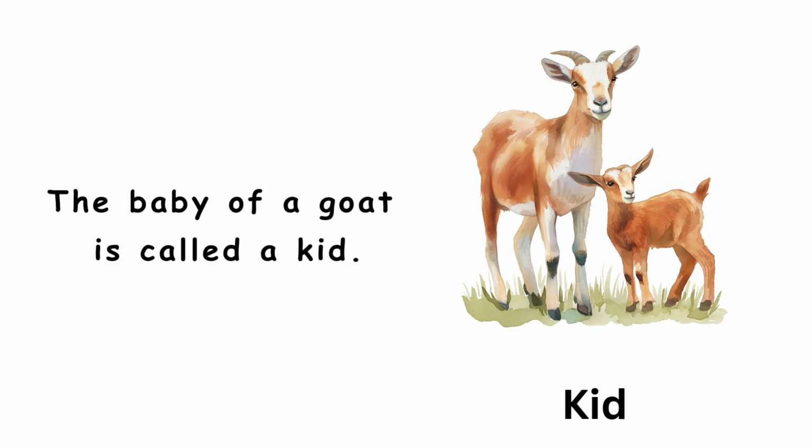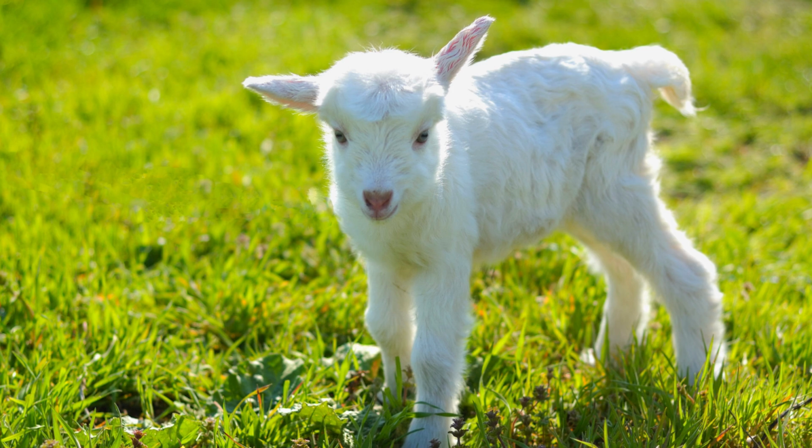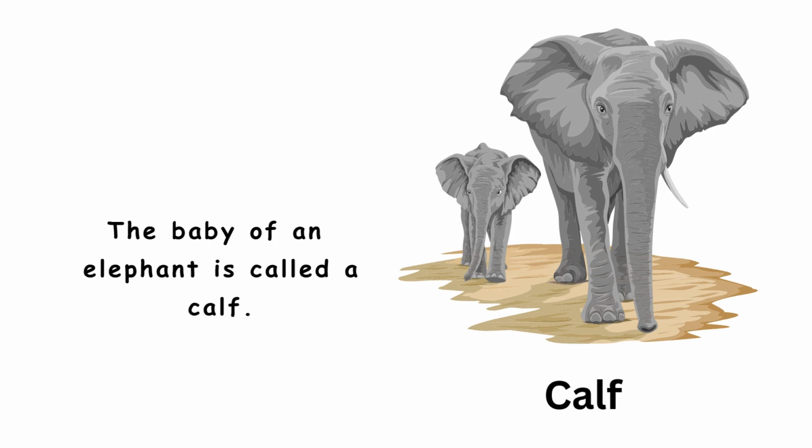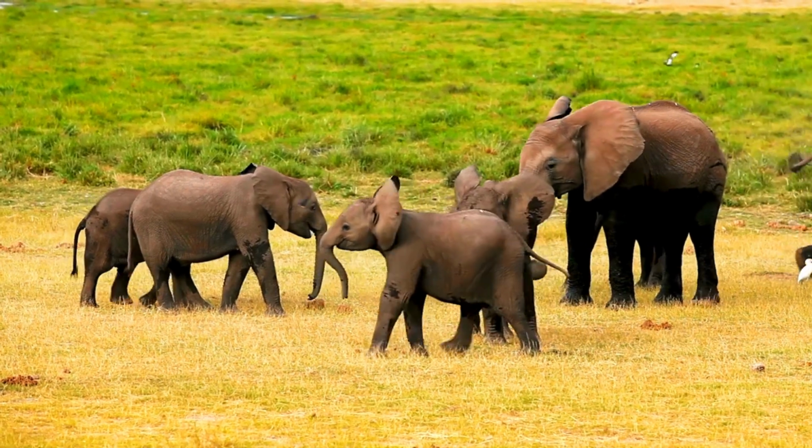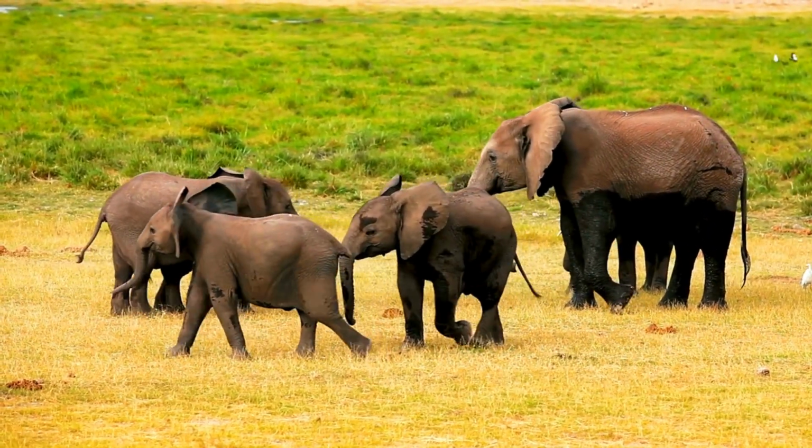The baby of a goat is called a kid. The baby of an elephant is called a calf.